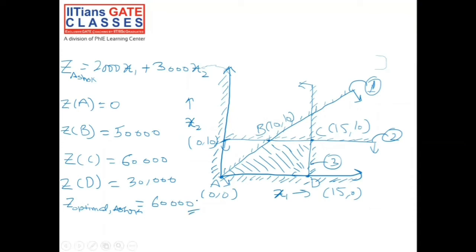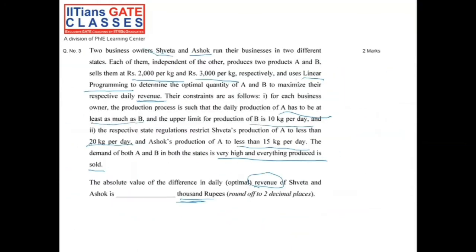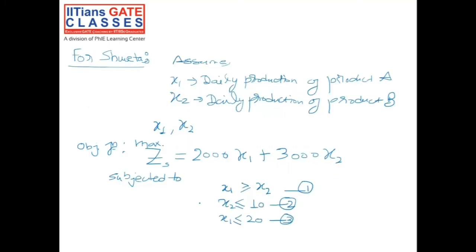Now, if you go back to the question and see what it is asking, the question was not asking the optimal value for Ashok. The question was asking the absolute value of difference in daily optimal revenue of Sweta and Ashok. So we have the optimal revenue for Sweta, we have the optimal revenue for Ashok. If we take the difference, then we'll get our answer. And just make a note that the answer is asked in 1000 rupees.